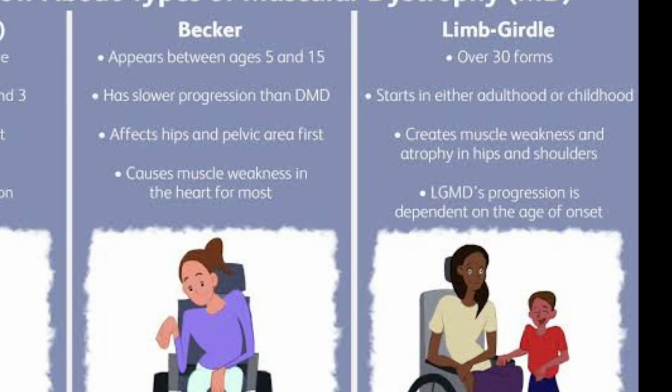Then come Becker's and limb girdle types. Becker's arises at the age of 5, and it can be between 5 to 15 years. It has slower progression than Duchenne's, and it affects the hip and pelvic area first, and it causes muscle weakness in the heart for most. Limb girdle usually has different types, and it starts in either adulthood or childhood, and it creates muscle weakness and atrophy in the hips, and its progression depends upon the age group at which it presents.